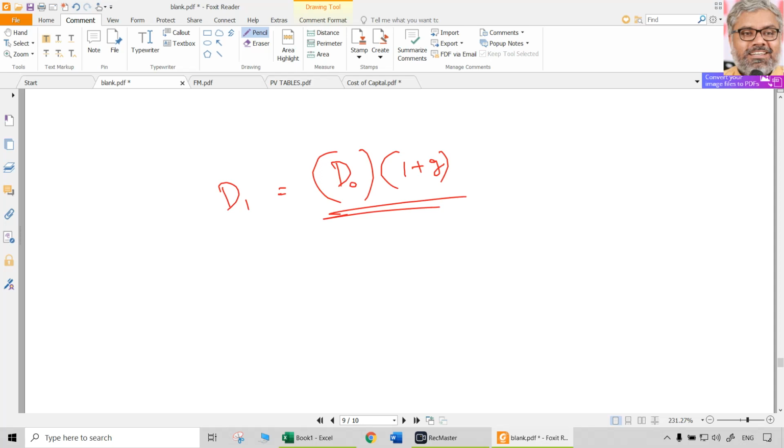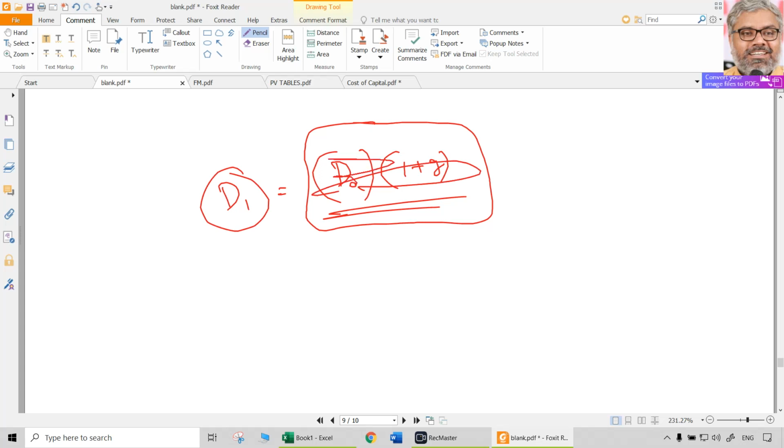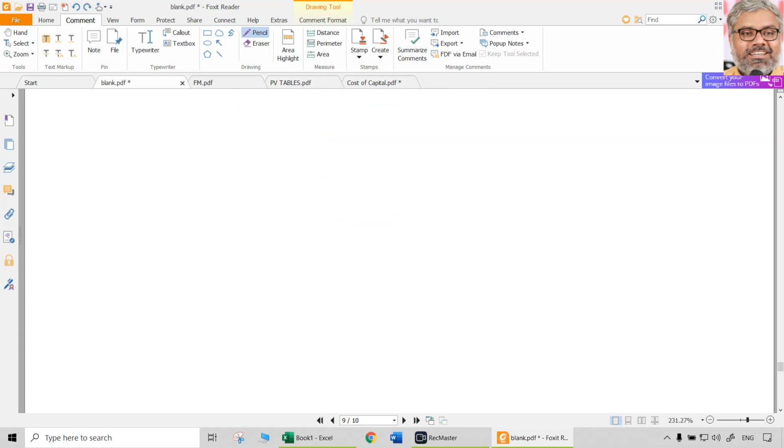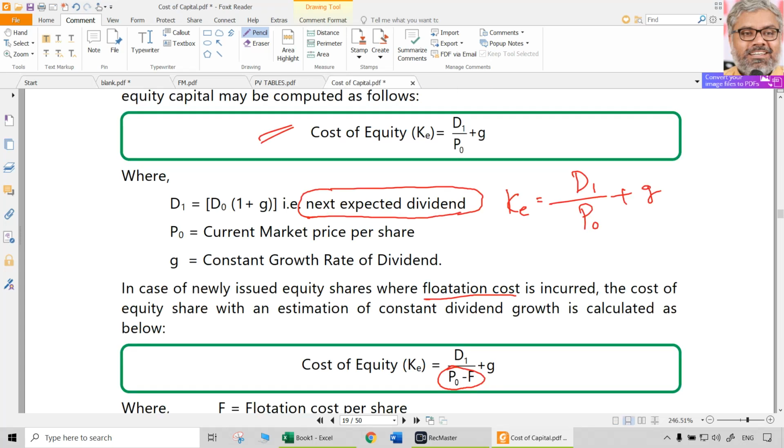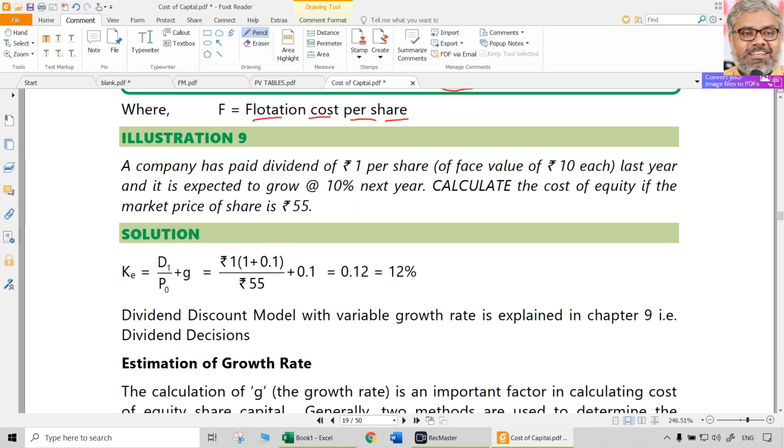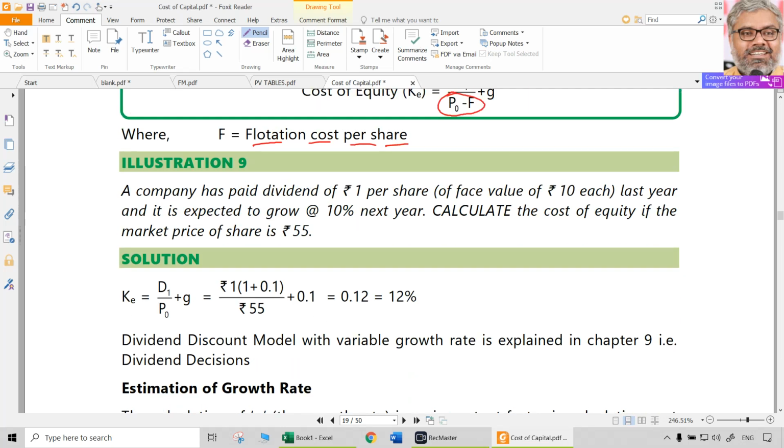But the main point is, in the question, which one is given? If D naught is given, you have to do this calculation, then find D1. Sometimes D1 is directly given, then don't do this, it is not required. So depending upon what information is given, you need to choose the formula very carefully and then substitute and get the answer.